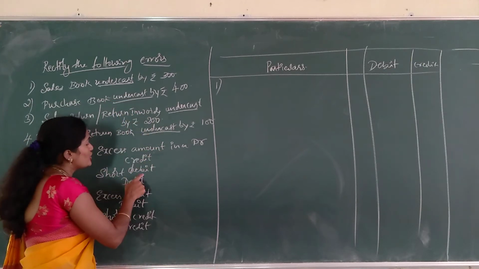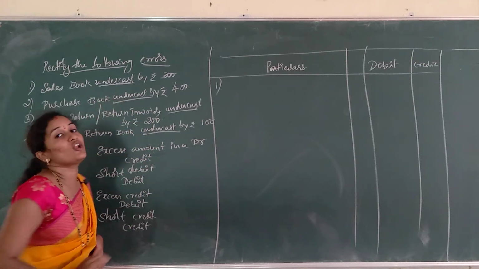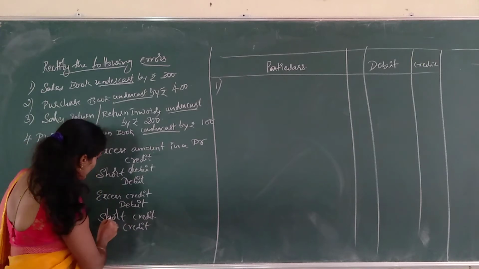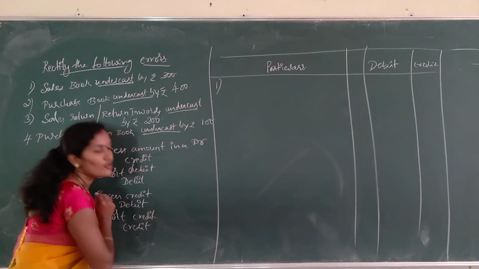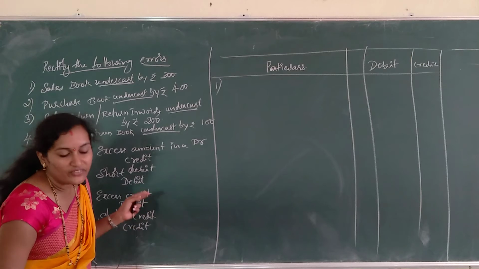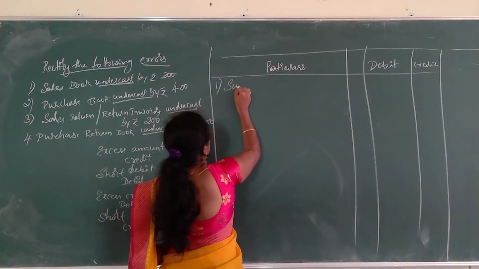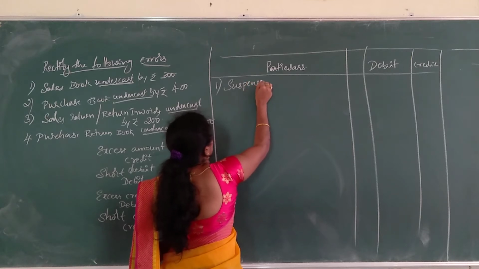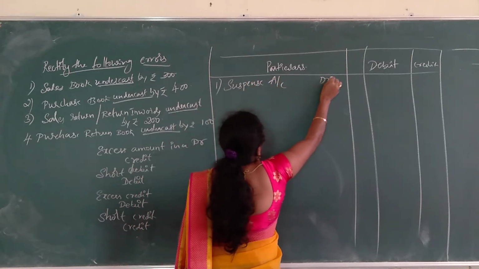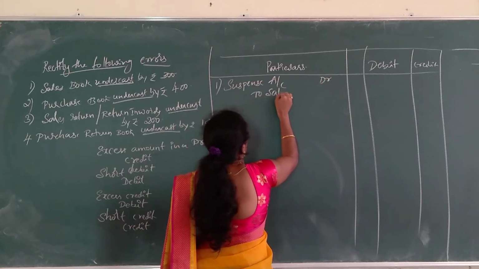See the principle. Short sales book always shows a credit balance. That means a short credit. We have to give further credit. So what is the entry now? Suspense account debtor to sales account.